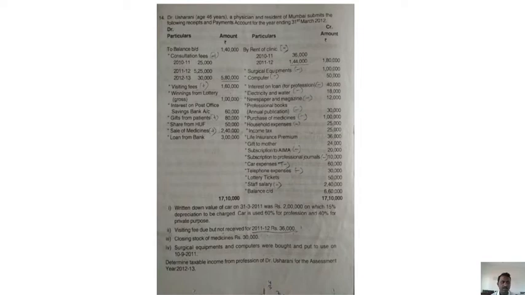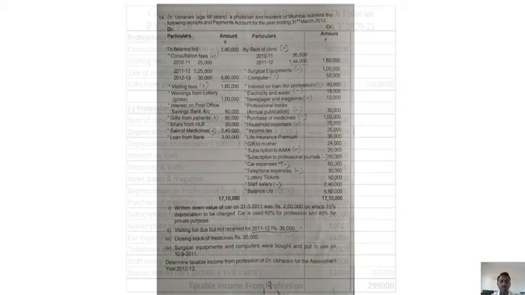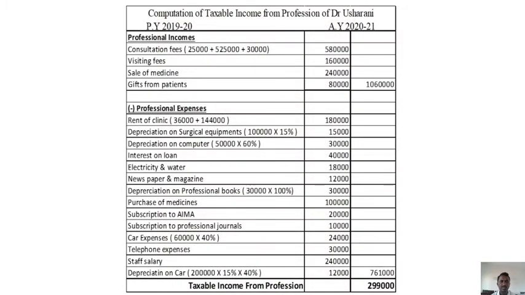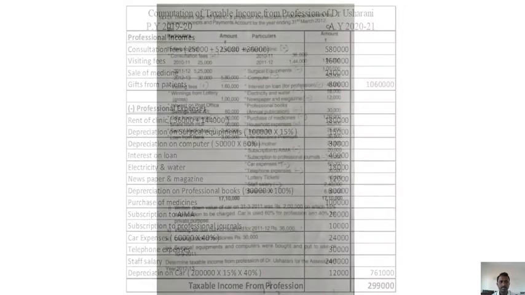Let us have a look at professional income. Consultation fees, professional; visiting, professional; winnings from lottery, no; interest in post office, no; gift from patients, professional; share from HUF, no; sale of medicine, professional; loan from bank, no. So we have totally four professional incomes: consultation, visiting, sale of medicine, gift from patients, totally 10,60,000.